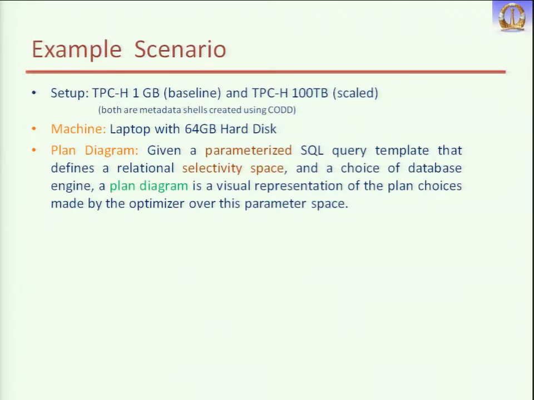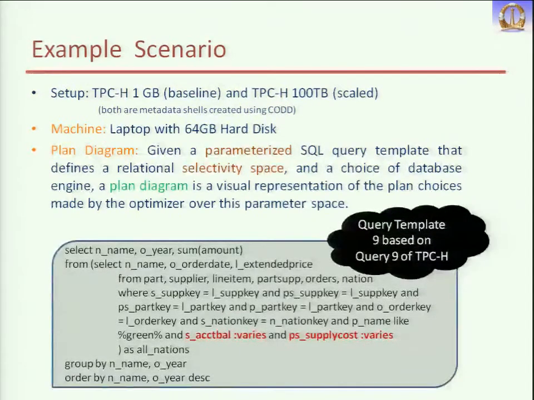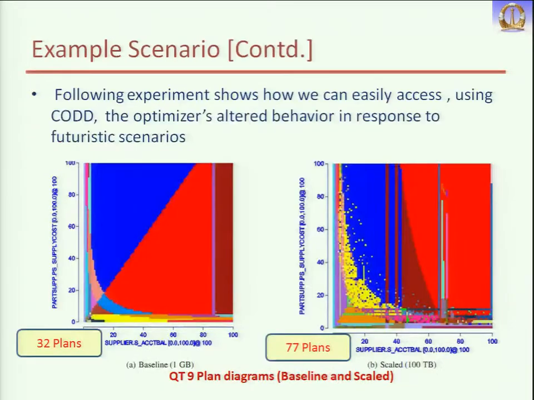Now how did we do the experiment? We have something called a plan diagram. What we do in a plan diagram is, you have this query and you have these selectivity predicates. Colon varies means this value is varying. I had shown you this earlier also, less than. So this value is varying. When you run this query, depending on these values you will get different kinds of query execution plans. So this is our plan diagram.